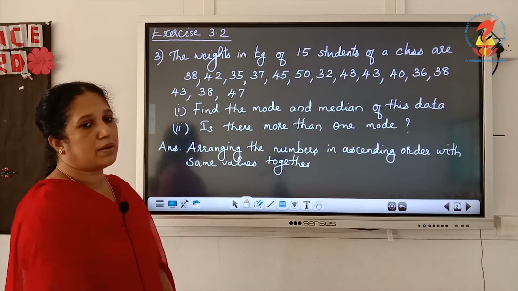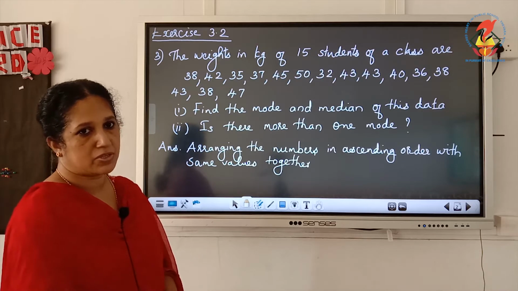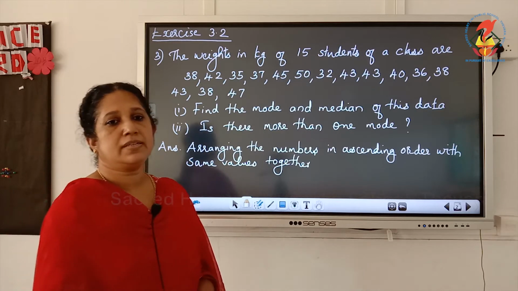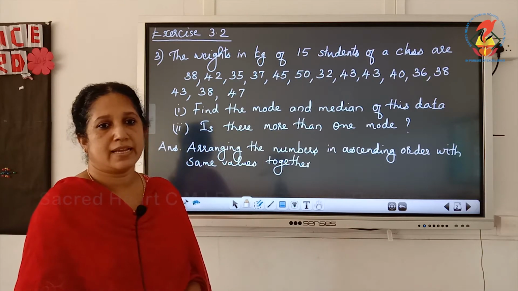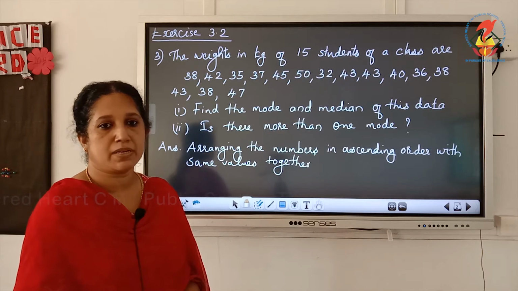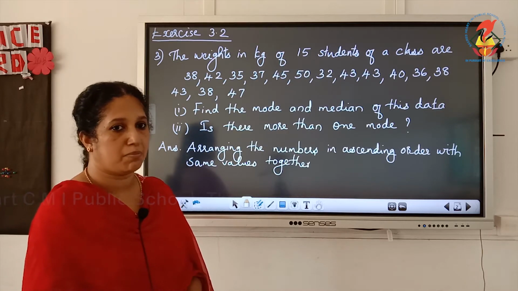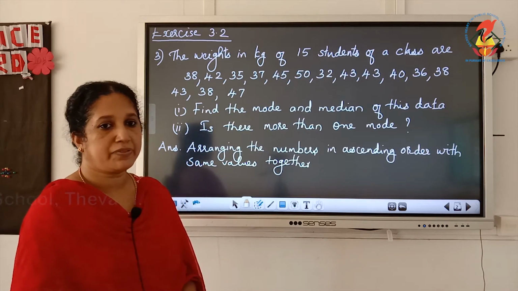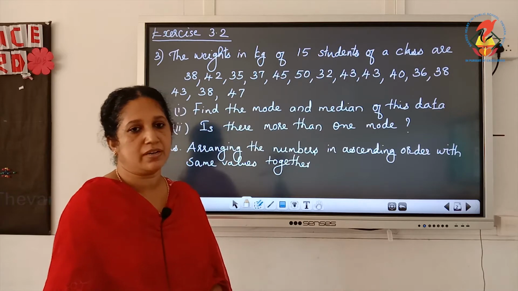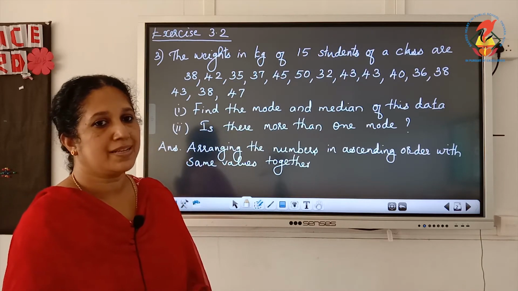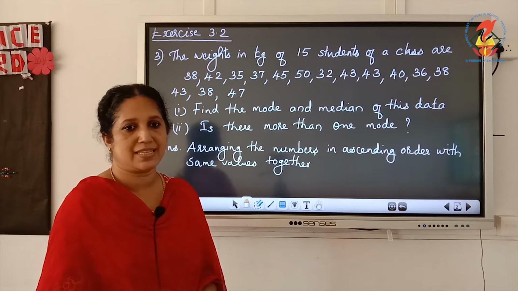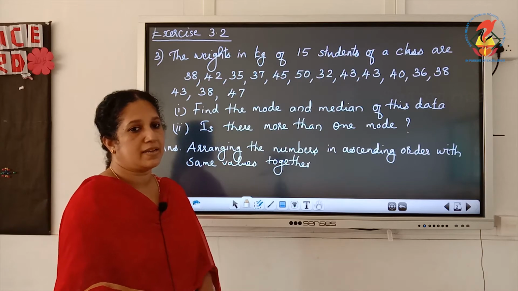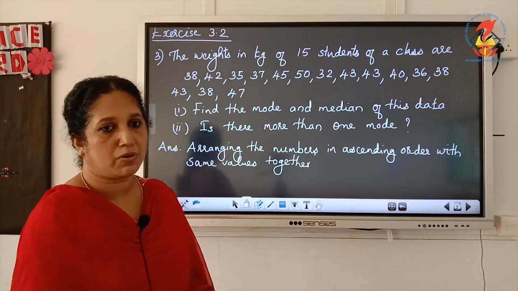Now the weights in kilogram of 15 students are given. So we want to find the mode and median of this data. So children, what is meant by mode? The number which comes the maximum number of times, that is known as the mode. Then what is meant by median? Median means after arranging the numbers in ascending order with the same values together, the number which comes in the middle is known as the median. So median is the middle value and mode is the number which comes maximum number of times.